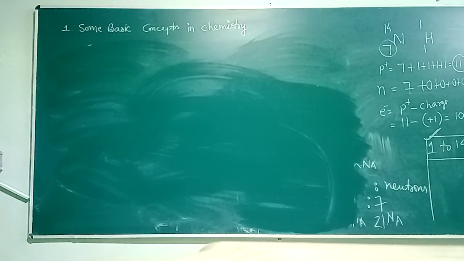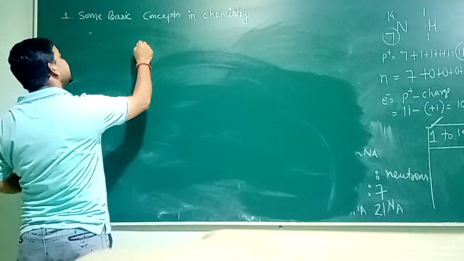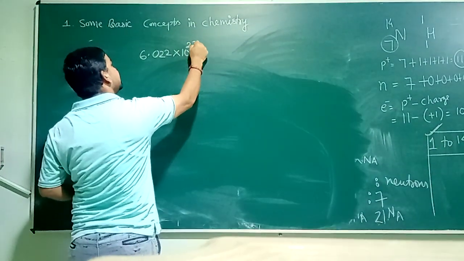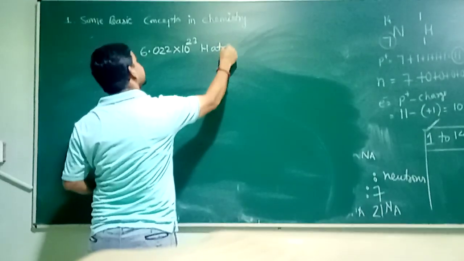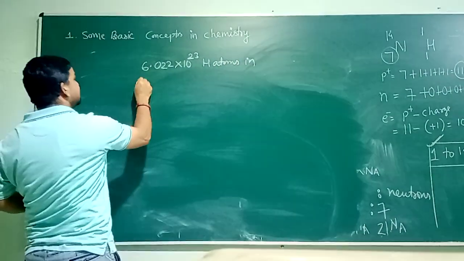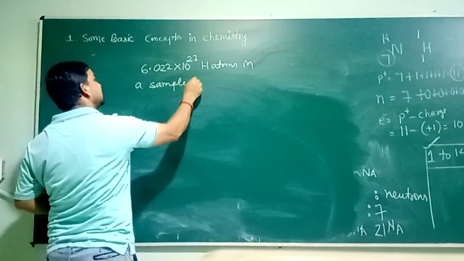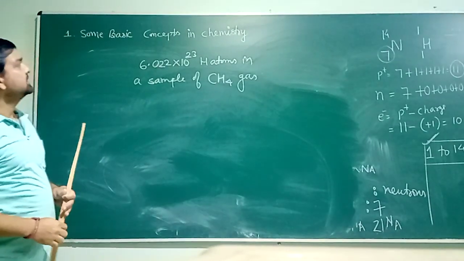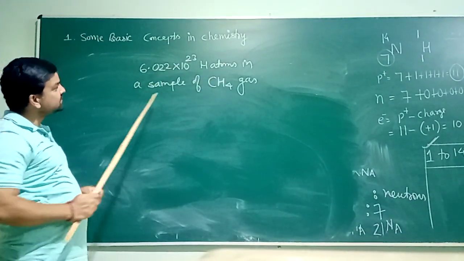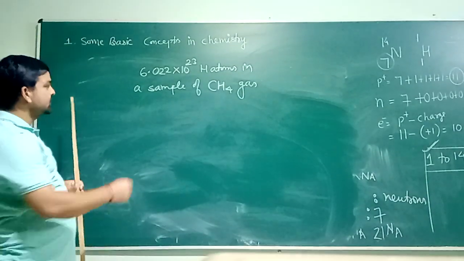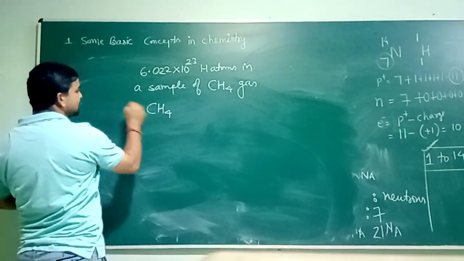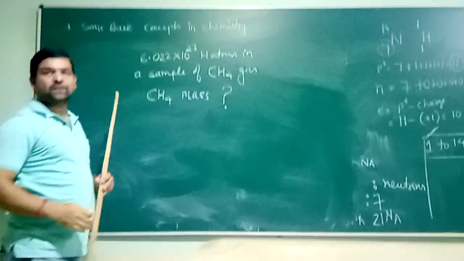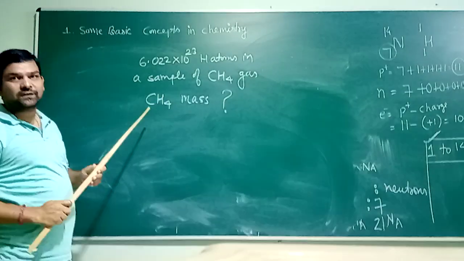Now, last question for today's class. This is a reverse question in which you are given that there are 6.022 × 10^23 hydrogen atoms in a sample of methane gas. You need to calculate the mass of methane gas. You need to find out the mass of this sample of methane.